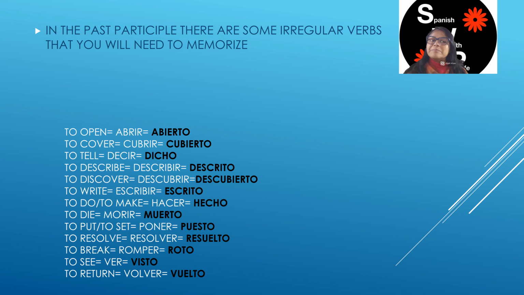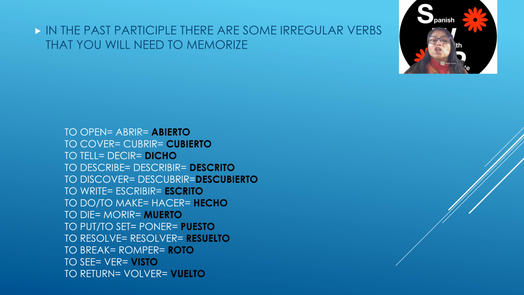You have to remember that in Spanish, some verbs continue to be irregular, while in other cases they stop being irregular. And some verbs have more than one meaning. To resolve, resolver, resuelto. To break, romper, roto. Remember that the R at the beginning of any word in Spanish is R, double R. Those are hard, but let's practice.